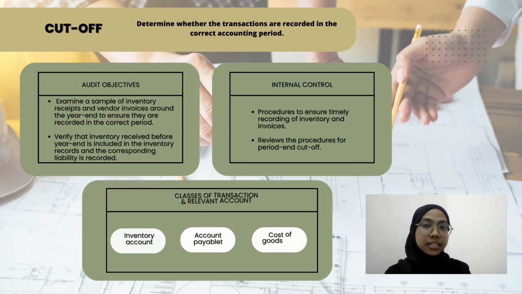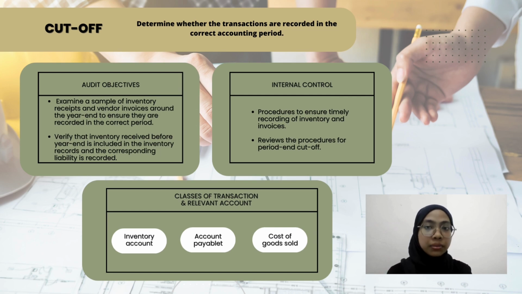For the last assertion, cut-off, we determine whether the transactions are recorded in the correct accounting period. The audit objective is to examine a sample of inventory receipts and vendor invoices around the year end to ensure that they are recorded in the correct period, and to verify that inventory received before year end is included in the inventory record and the corresponding liability is recorded. Classes of transaction include inventory, accounts payable, and cost of goods sold.